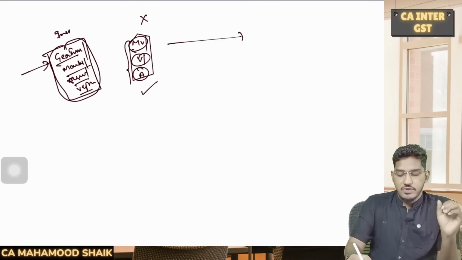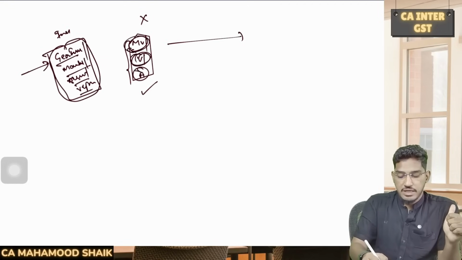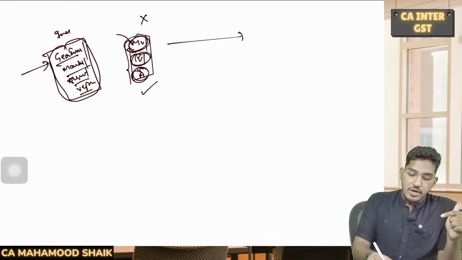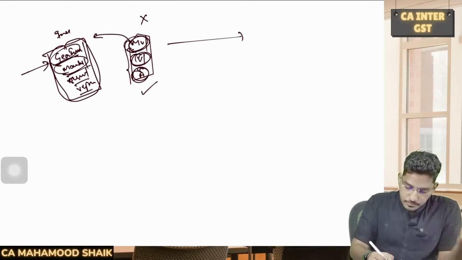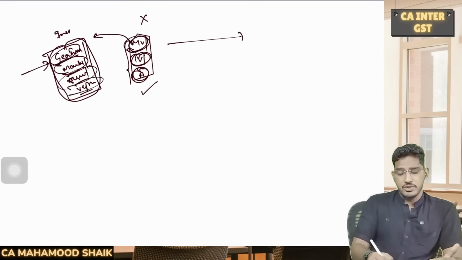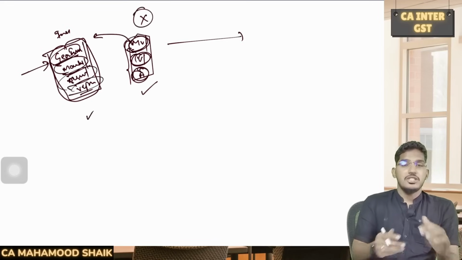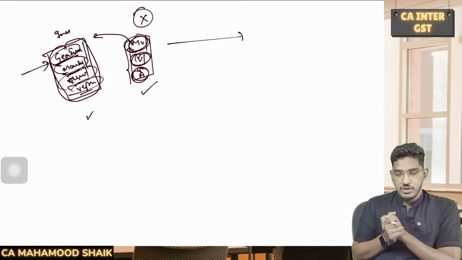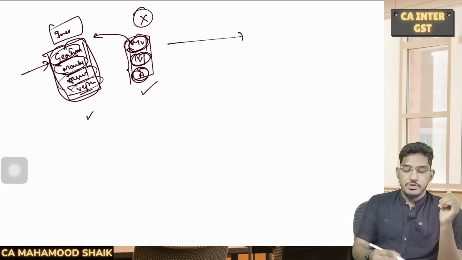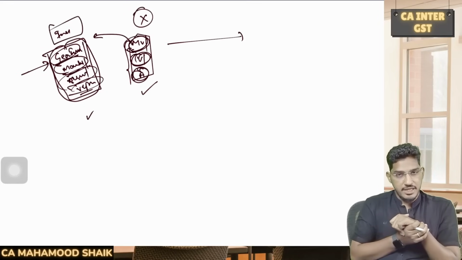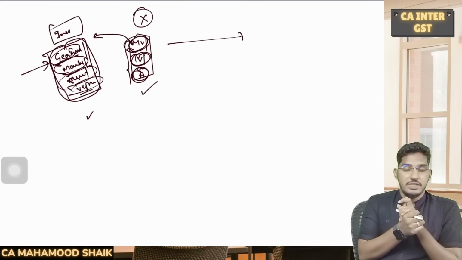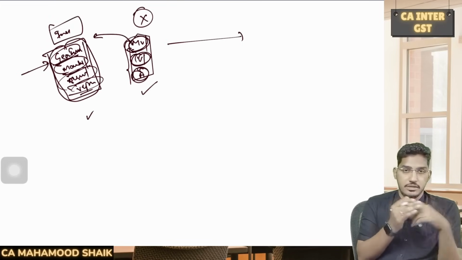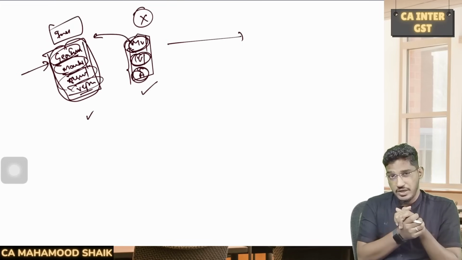Simple logic, guys. If you are eligible to avail input tax credit on the motor vehicle, vessel or aircraft, then whatever general expenses, maintenance, services and repairs you incur on it, that ITC will also become eligible for you. If you are ineligible to claim the input tax credit on the motor vehicle, vessel or aircraft, then you also become ineligible to claim the input tax credit on general insurance, maintenance, services and repairs with respect to that motor vehicle, vessel or aircraft.